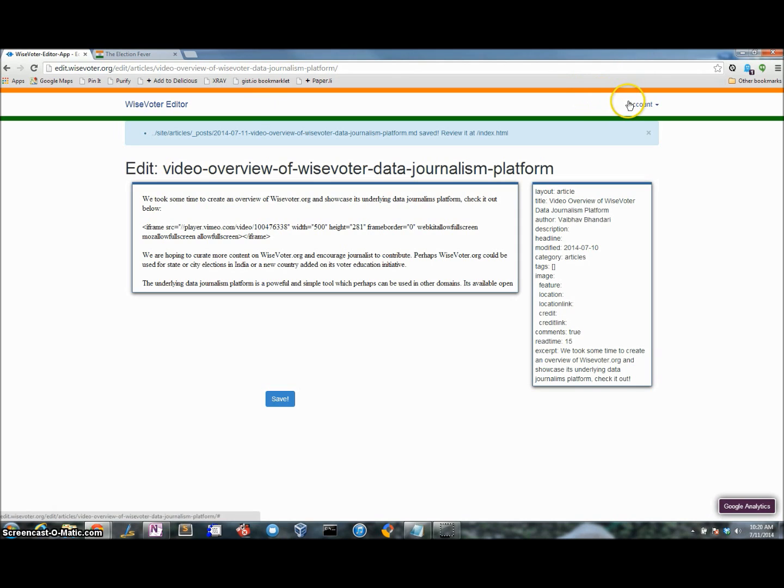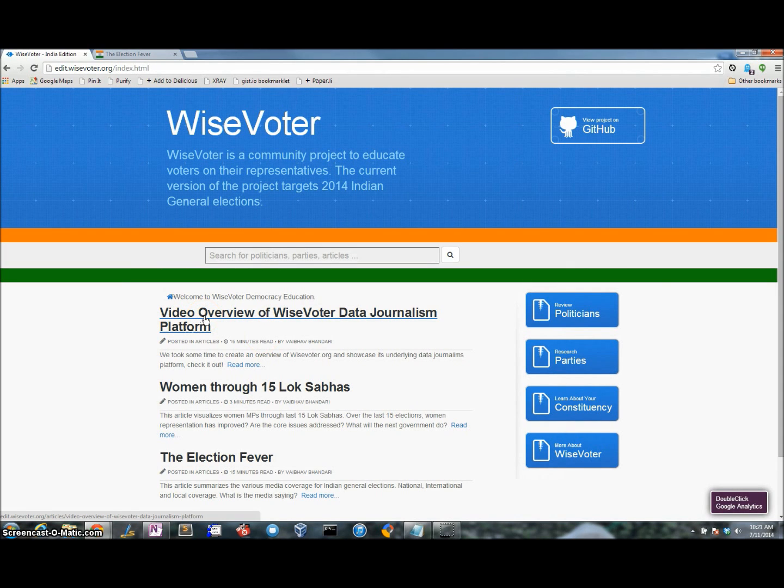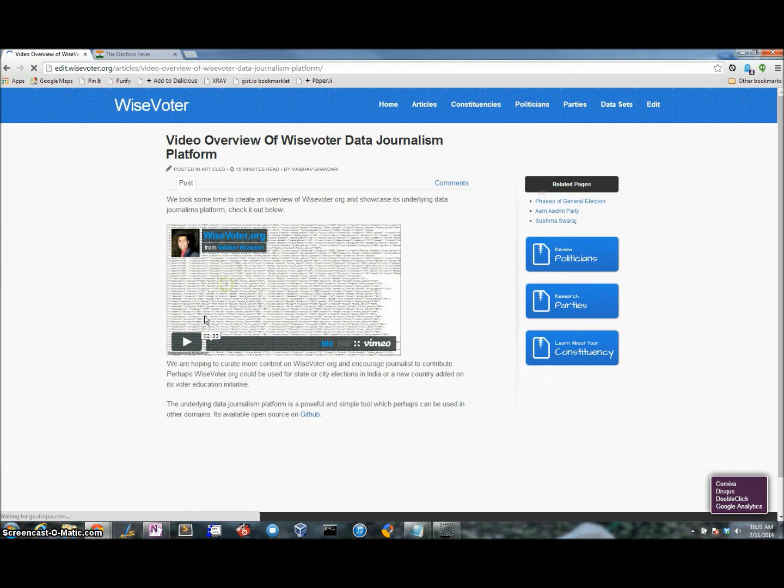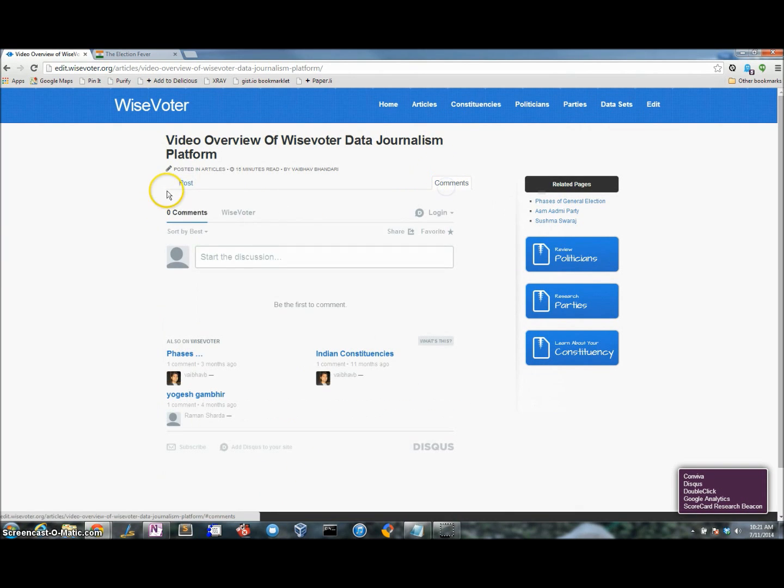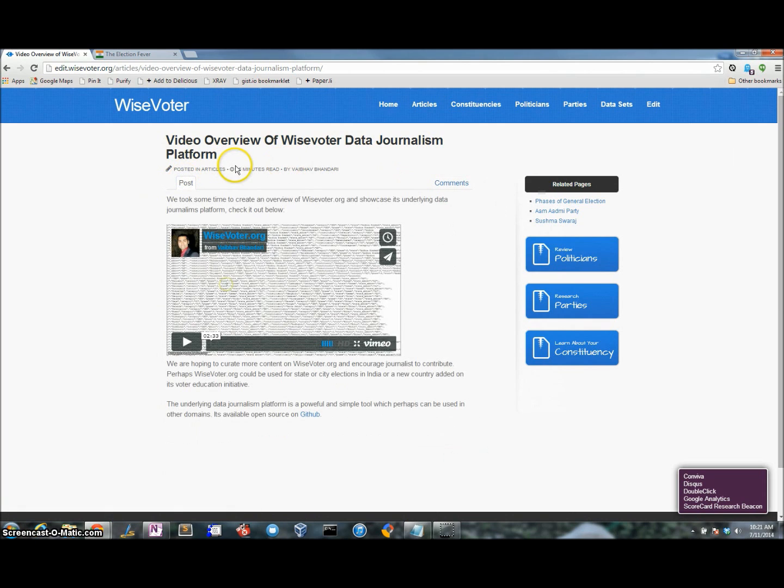Now as an editor, I go through the same workflow where I actually generate the content which I can stage on my editing section of the website. Great. So here the content is staged on the editing website. I can again check it one more time, make sure this is how it looks. People can comment on it. It was written by me. You can read it in 15 minutes.